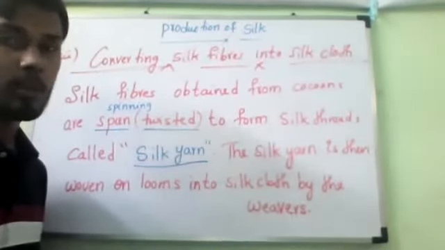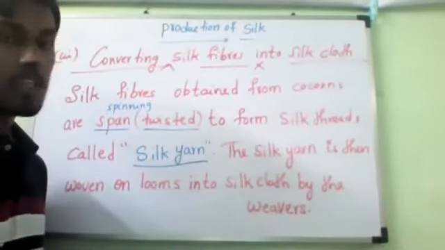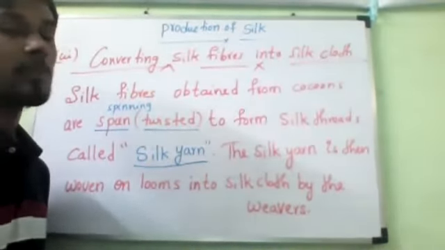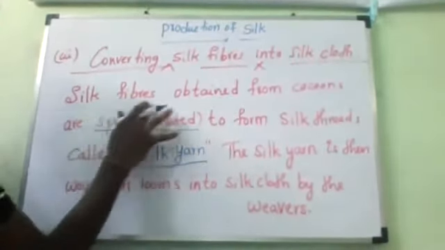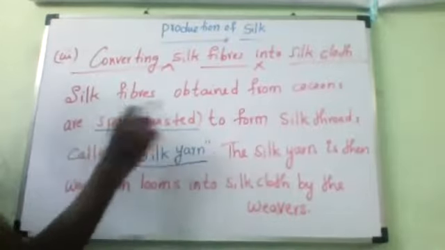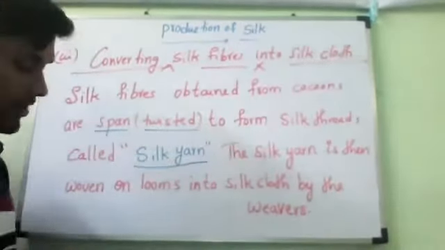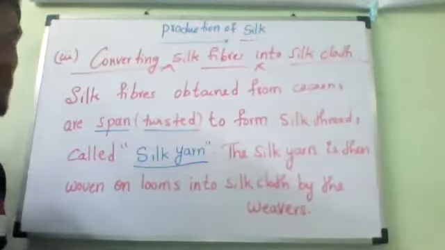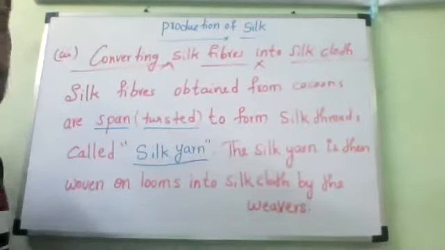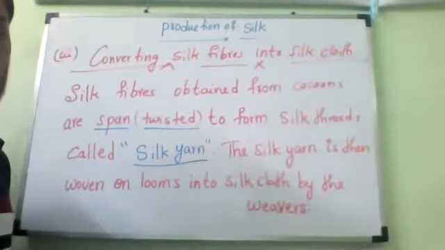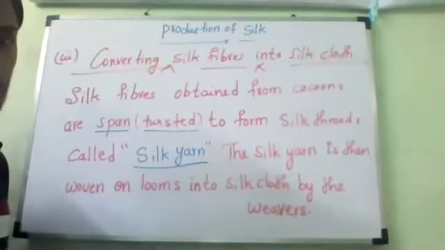Vocabulary, English grammar. Do you remember? V1, V2, V3: present tense, past tense. So spin, spun. Here it is past tense, so we are using spun. Spun means twisted. Twist, twisted. So this is about the processing of silk. Is there any doubt? Production of silk, 3-stage process. Will you be able to remember or not?